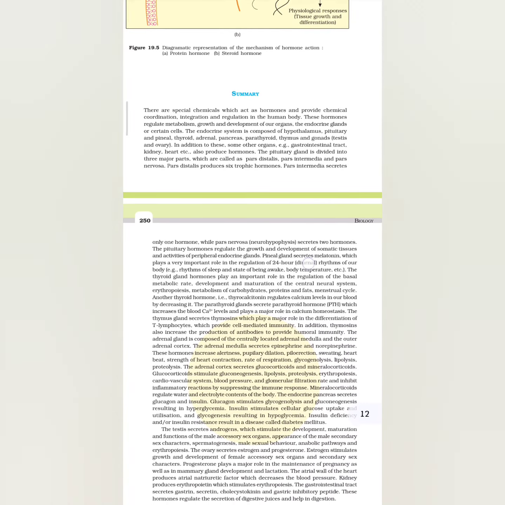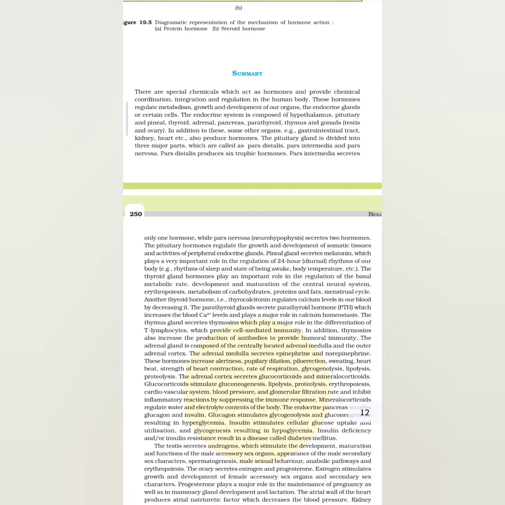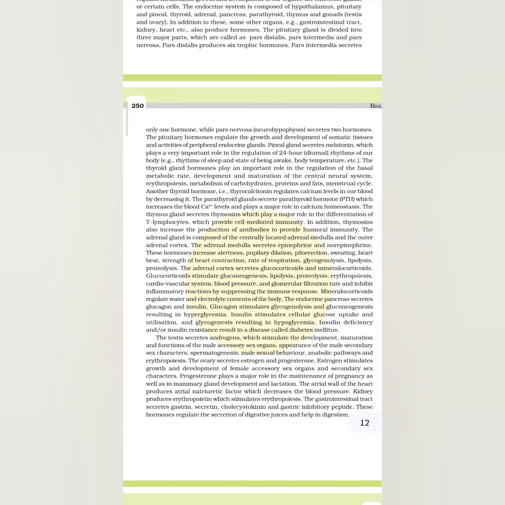Summary: there are special chemicals which act as hormones and provide chemical coordination, integration and regulation in the human body. These hormones regulate metabolism, growth and development of our organs, the endocrine glands or certain cells. The endocrine system is composed of hypothalamus, pituitary and pineal, thyroid, adrenal, pancreas, parathyroid, thymus and gonads, testes and ovary. In addition to these, some other organs, example gastrointestinal tract, kidney, heart, etc. also produce hormones.